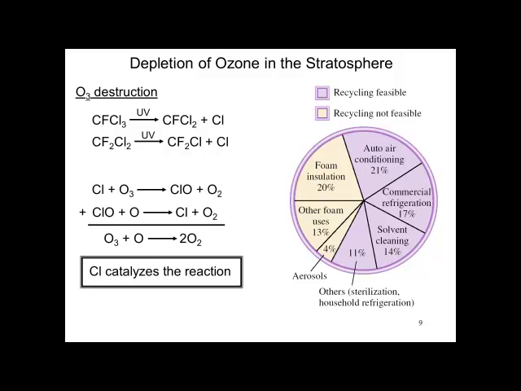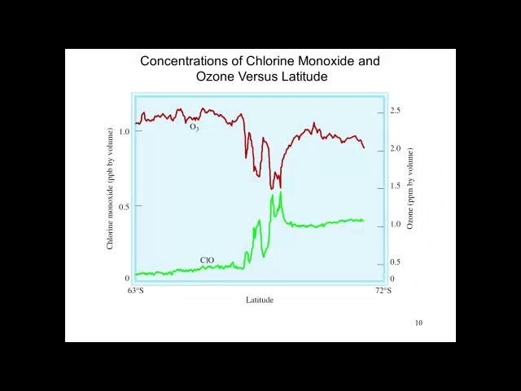Where do the CFCs come from? Look at the pie chart. Air conditioning, both in autos and commercial air conditioning, commercial refrigeration, solvents from dry cleaners, foams and foam insulations, aerosols, all sources of CFCs. In this graph, we see that the ozone varies with latitude. Notice that when the chlorine monoxide increases, the ozone decreases.